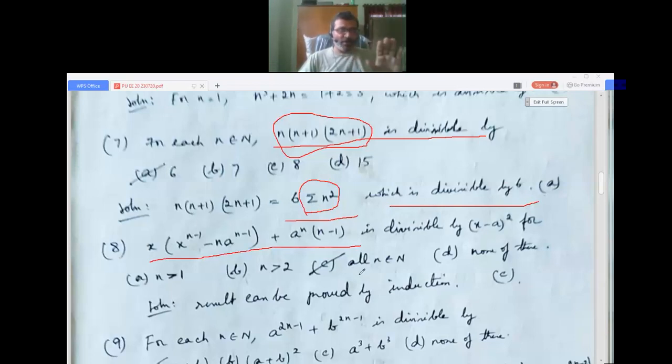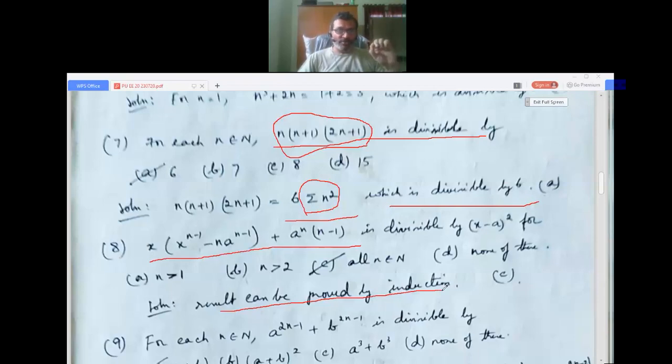x into x power n minus 1 minus n into a power n minus 1 plus a power n minus 1 into n minus 1 is divisible by (x minus a) squared for a) n greater than 1, b) n greater than 2, and all n belongs to N, like that, and d) none of this. Okay, so how do we do that? This is a result which can be proved by mathematical induction. That is, it is a standard result.